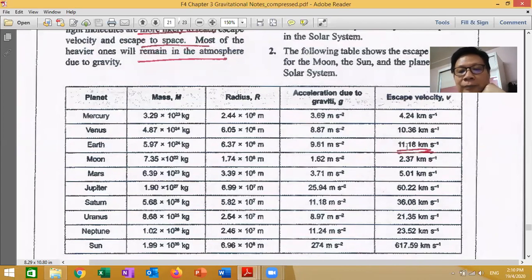You want to escape from Venus, this is the minimum speed. The Sun: you want to escape from the Sun, you must have this speed. I think this speed is impossible to achieve. You spend some time to look at the table.